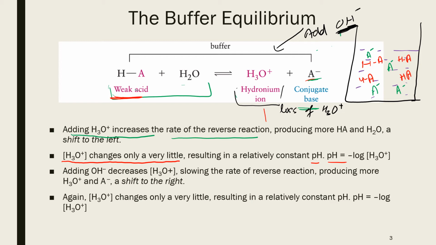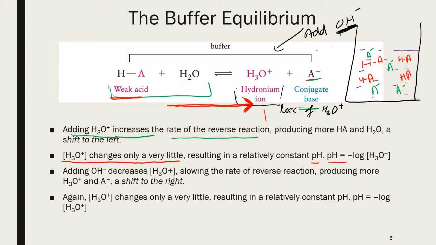Loss of hydronium means now we have a negative perturbation on the product side. So according to Le Chatelier's principle, the equilibrium will shift to the right. When the equilibrium shifts to the right, more hydronium ions will be produced, and whatever we lost during the neutralization of base, those hydronium ions will be replenished because now the equilibrium has shifted more to the right.